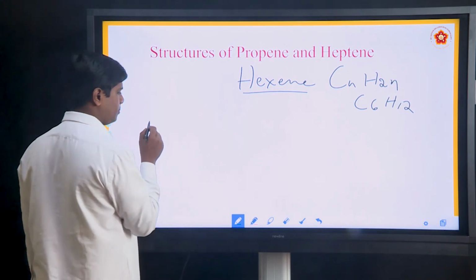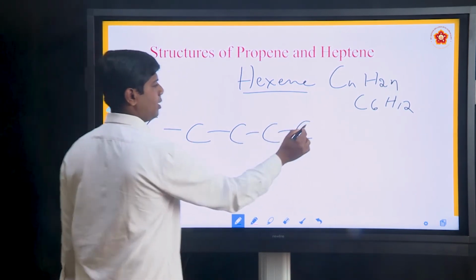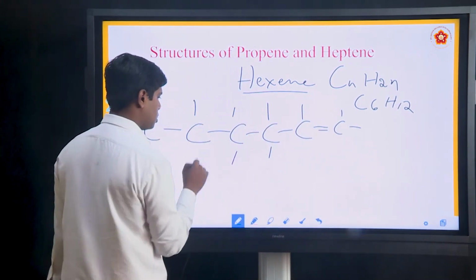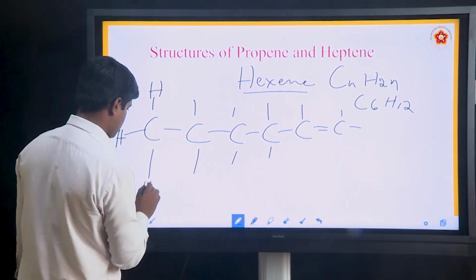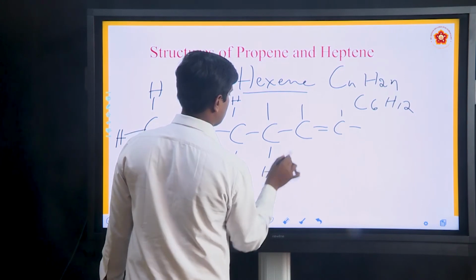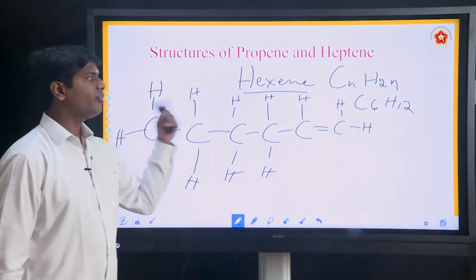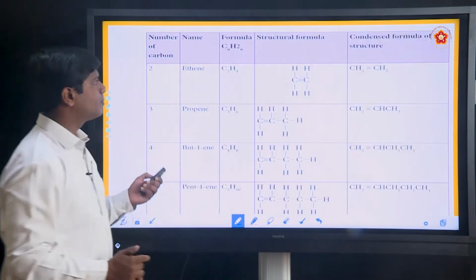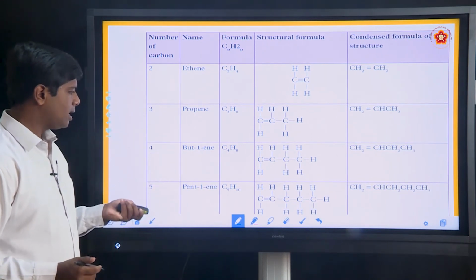Let us write the structural formula. 1, 2, 3, 4, 5, 6. Between the last 2 carbons, the double bond. This is the structure of hexene. Next, some of the structures: ethene, propene, but-1-ene, pent-1-ene.